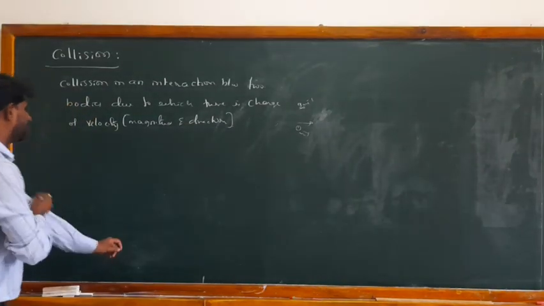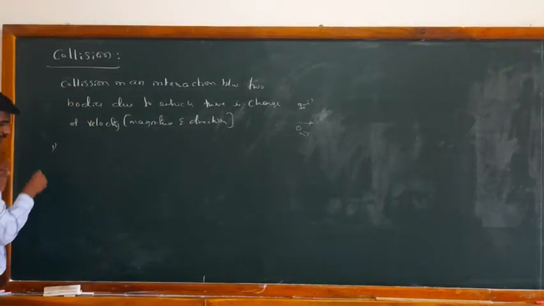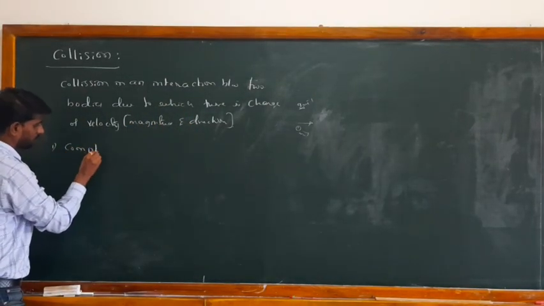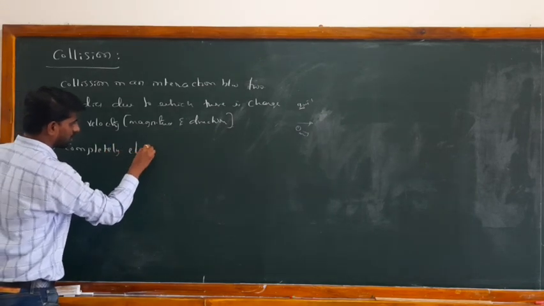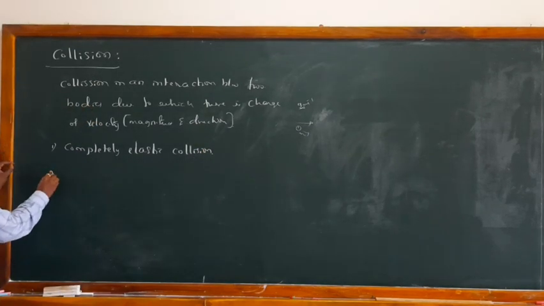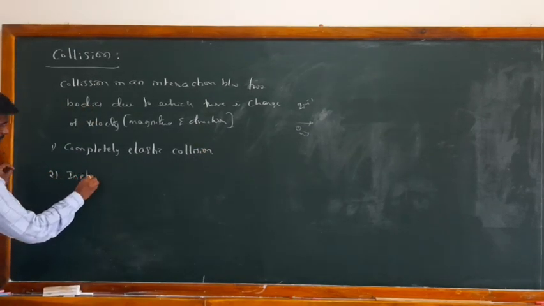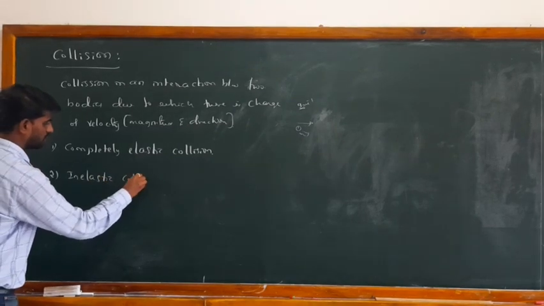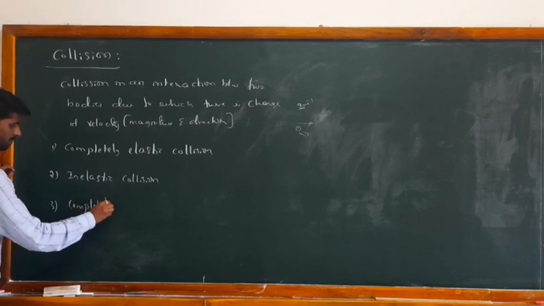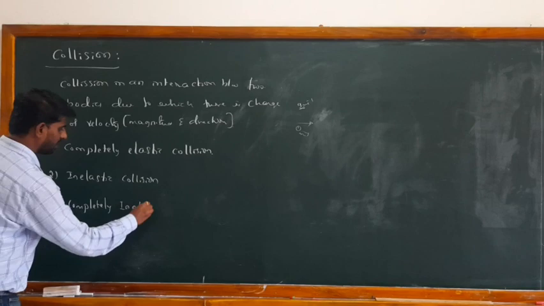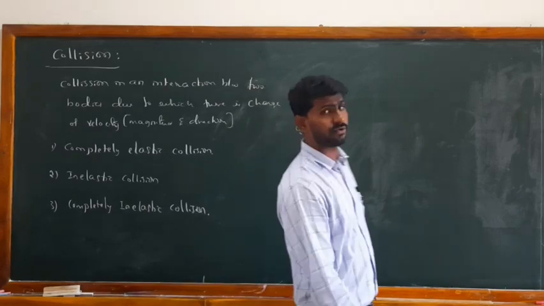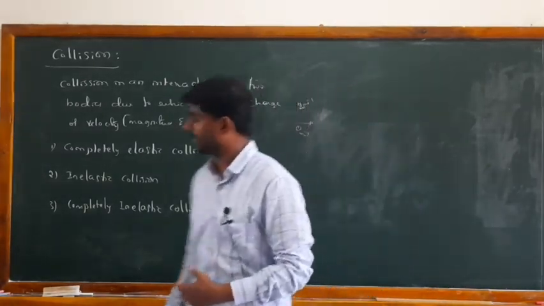In collisions there are some types. Mainly we classify them into three types. One is completely elastic collision, the second is inelastic collision, and the third is completely inelastic collision. These are the three types of collisions we usually observe. Let us see them one by one.